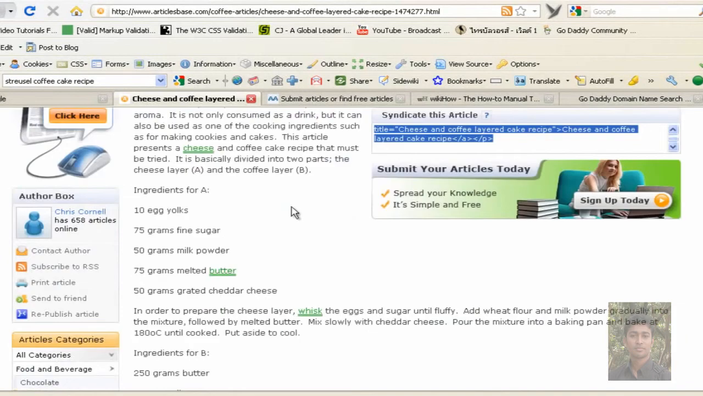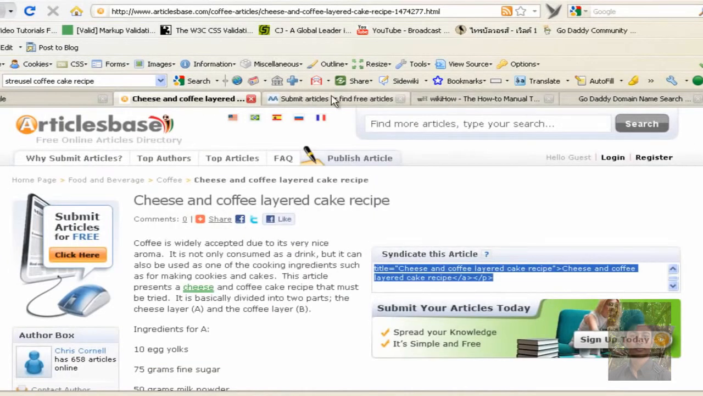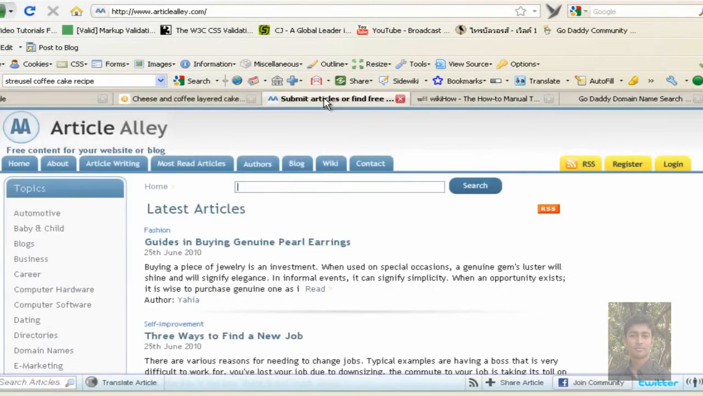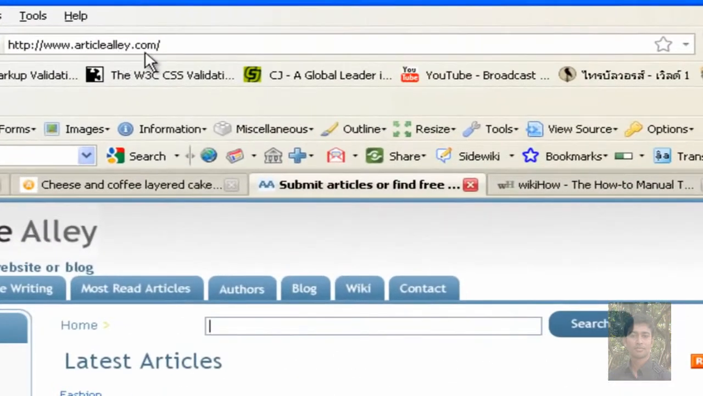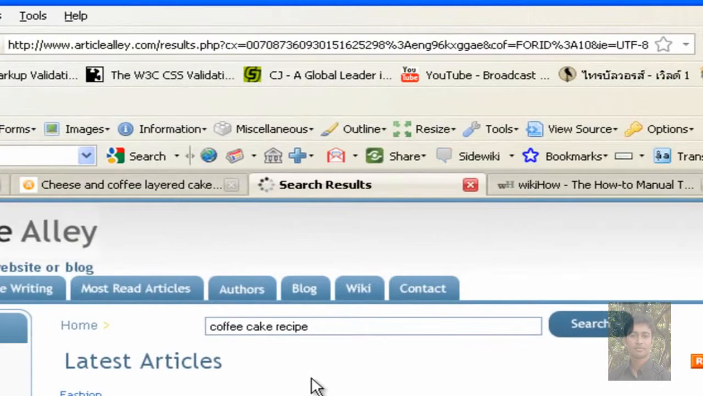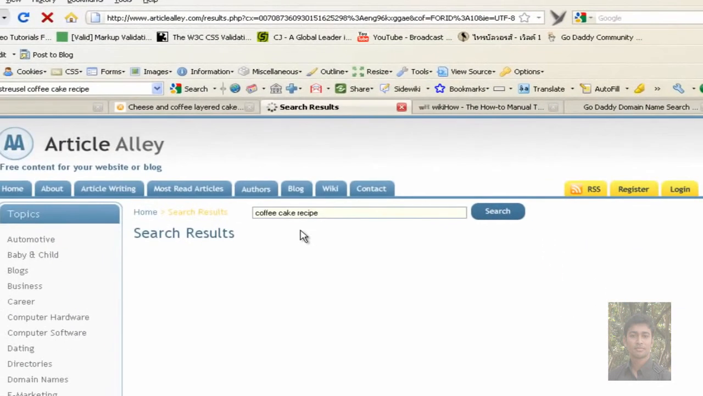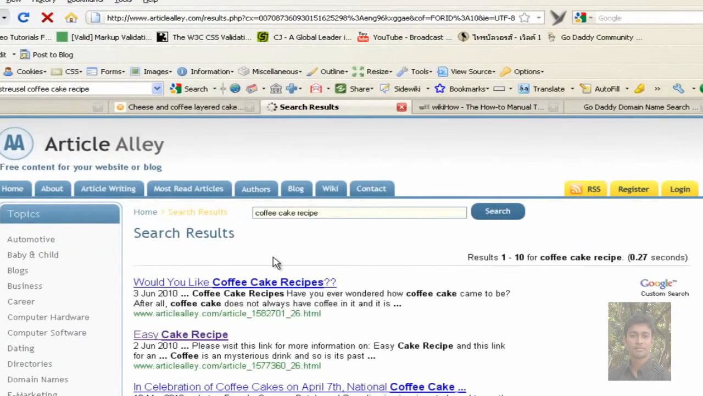Okay, so that's one of the places that I love, Article Base. It has some great articles in it. The next one I use is called articlealley.com, and it's pretty much the same concept really. You just paste in what you're looking for, so coffee cake recipes, and it will bring up its results. And let's say again we chose one of these easy cake recipes,